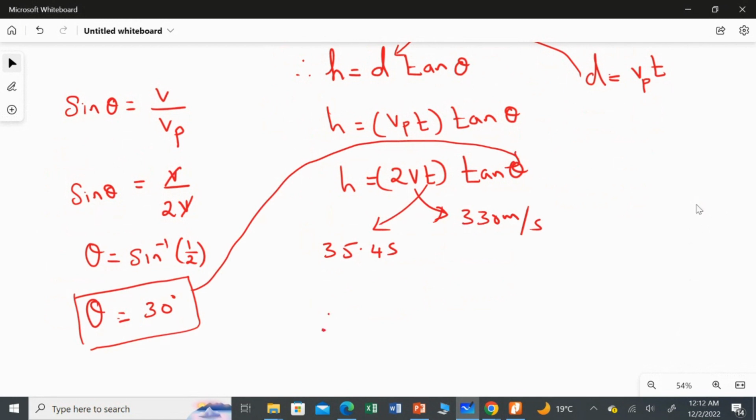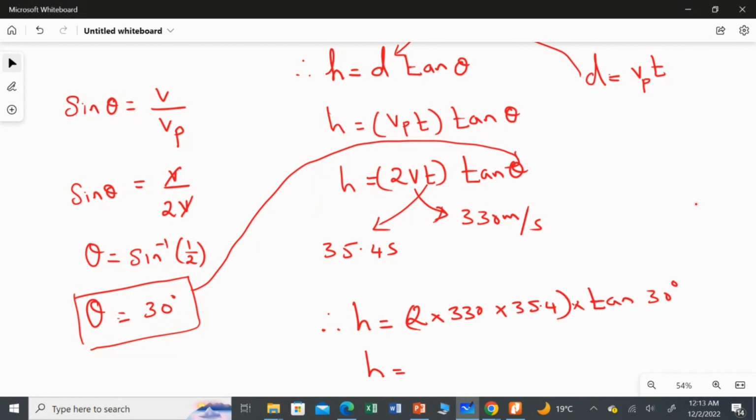So the height h equals 2 multiplied by 330 multiplied by 35.4 seconds multiplied by tan of 30 degrees.